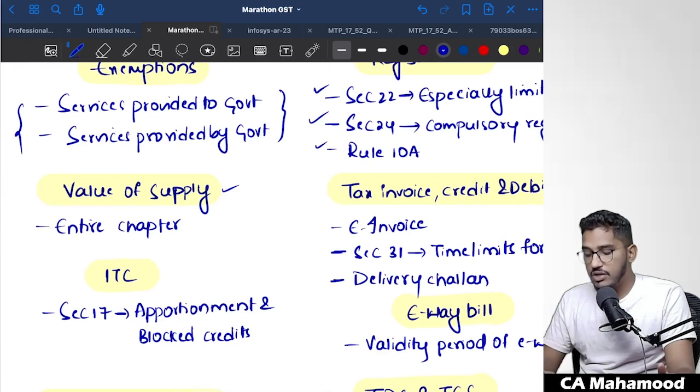Coming to the next chapter, value of supply. When it comes to value of supply, you have to be 100% confident about the entire chapter. In this chapter, don't take any choice. Value of supply chapter completely you have to cover. If you ask me, it is a very simple chapter with huge weightage. That's why I'm telling you specifically here: from value of supply, cover 100% of the syllabus.